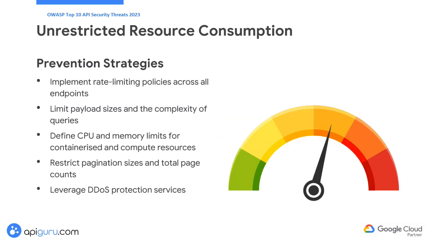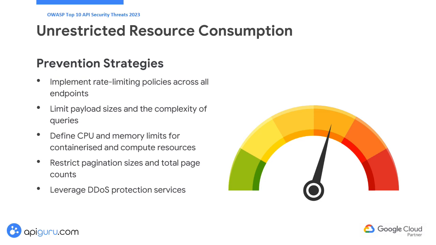To mitigate these risks, implement rate-limiting policies across all endpoints, particularly authentication endpoints, which are prime targets for attackers. Customize rate limits based on the specific needs of different API methods, clients, or addresses. Since IPs can be easily forged, consider applying rate limits based on unique identifiers such as fingerprints or tokens.